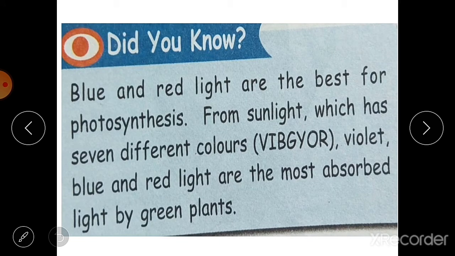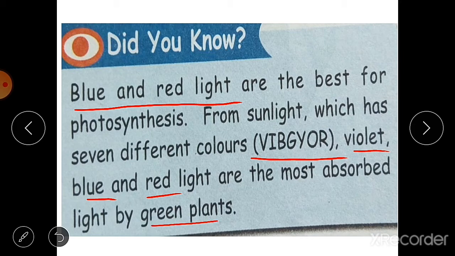Okay, did you know blue and red light are the best for photosynthesis from sunlight, which has 7 different colors? We know that sunlight has 7 different colors, that is VIBGYOR: violet, indigo, blue, green, yellow, orange and red. Then violet, blue and red light are most absorbed by the green plants. So these 3 colors of light, that is violet, blue and red, are mostly absorbed by the green plants.